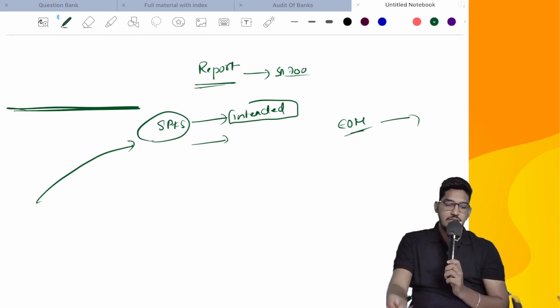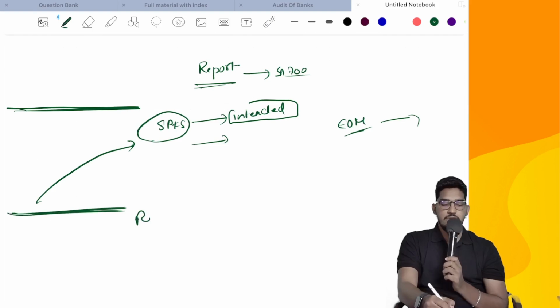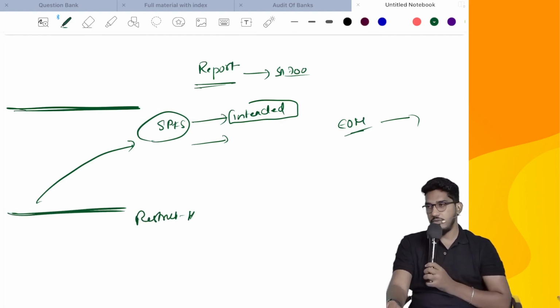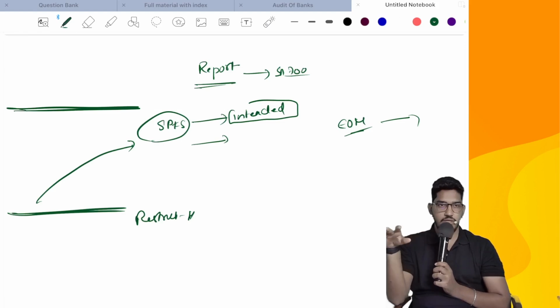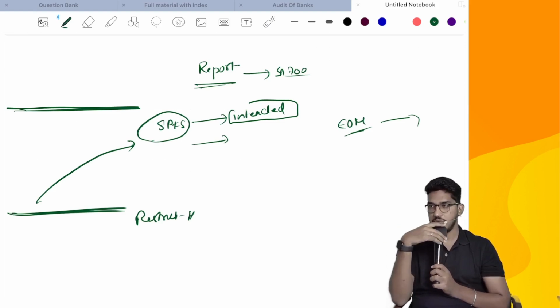And in addition to that, the standard also says, to the extent possible, restrict the distribution of this special purpose financial statements and audit report also. Don't just, like normal financial statements, upload on your website. Don't just circulate it. Do a limited distribution. What do you mean by limited distribution? Whoever is the intended user, to those people only you submit it. Don't unnecessarily upload on your websites. Don't unnecessarily circulate it to everybody. So please be careful. Restrict the distribution and use of that special purpose financial statements and the audit report. That's all. Standard is over.